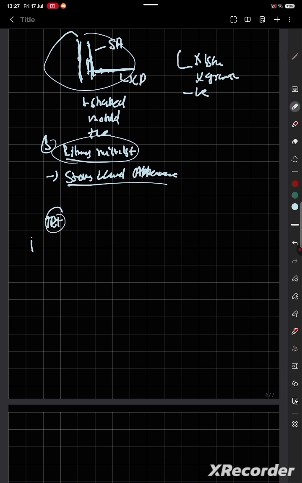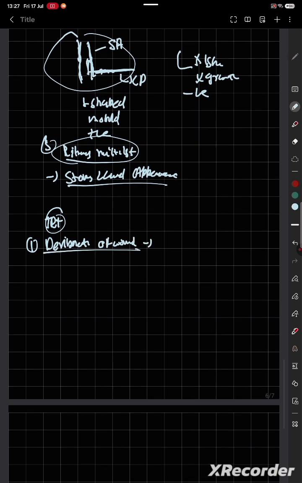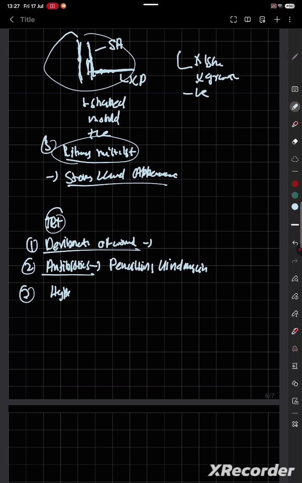Next we have treatment. And how do you treat this? First, debridement of the wound. You have to remove everything, that is how you will clear everything. Second is antibiotics. You will have penicillin, and you will give clindamycin. Third you will do hyperbaric oxygen therapy.